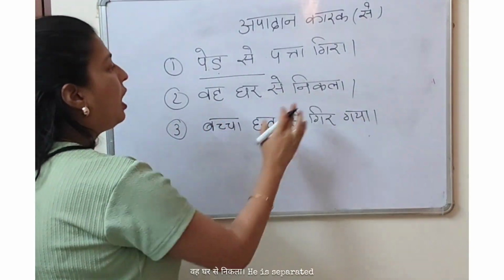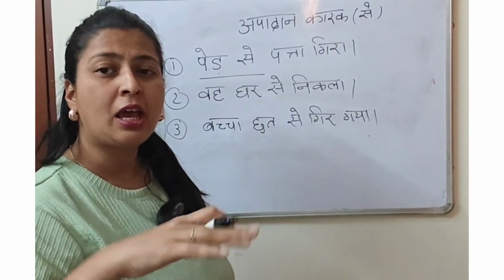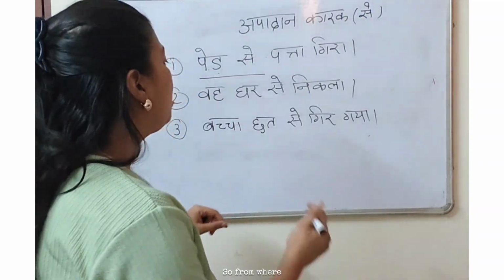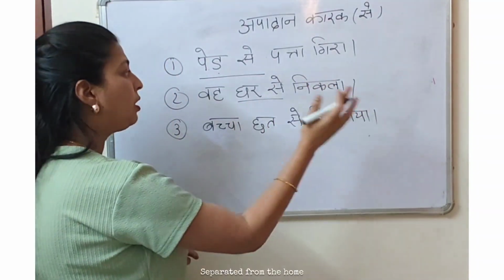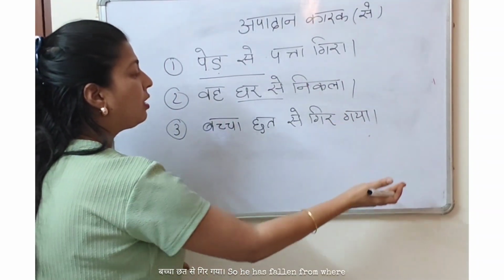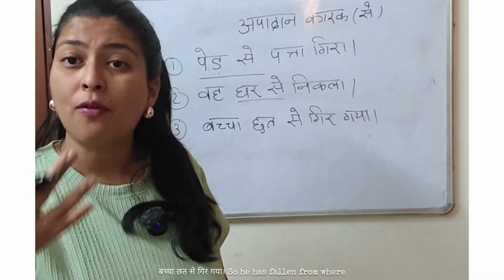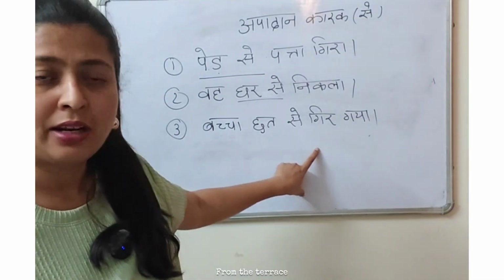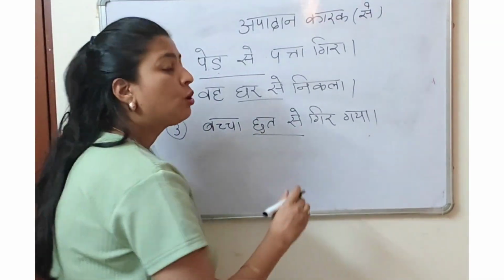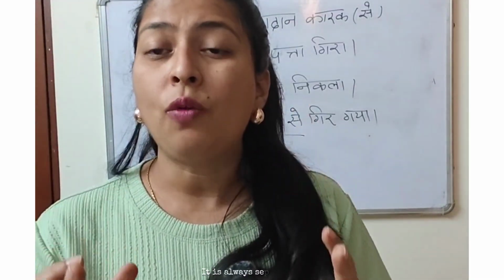वह घर से निकला. He is separated. He came out from the home. So from where? From home. And separated from the home. बच्चा छत से गिर गया. So he has fallen from where? From the terrace. So छत से. Apadan karak is there. It is always separating.